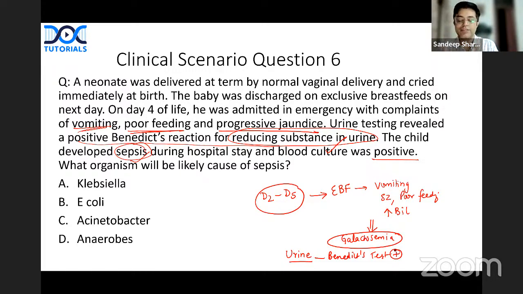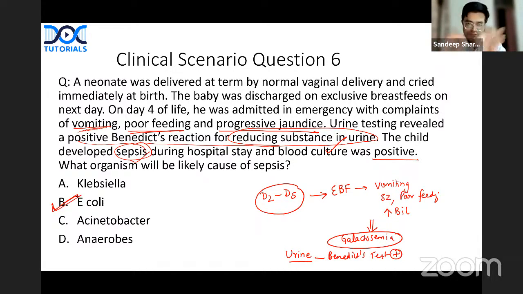Although oil drop cataract has been described in these patients, oil drop cataract takes about 1 to 2 months to develop. So the child not having cataract in the first week does not mean the child is not having galactosemia. It takes some time for cataract to develop in the child, right? And which is the likely cause of sepsis? About 80% cases, if sepsis develops, it is caused by E. coli. E. coli sepsis is the cause, right?